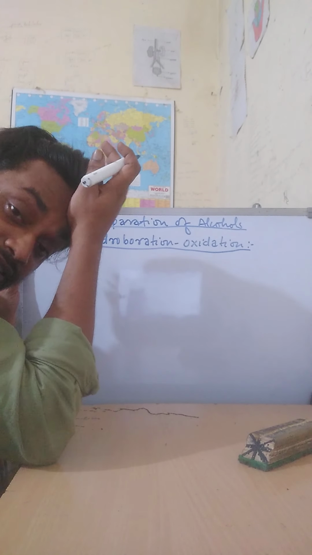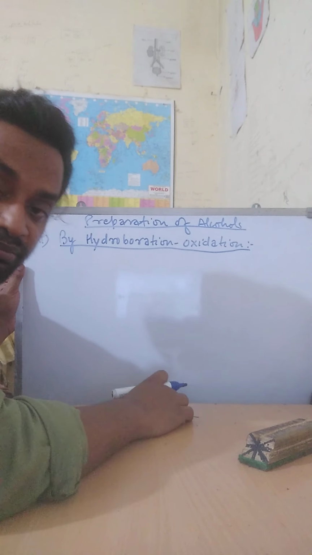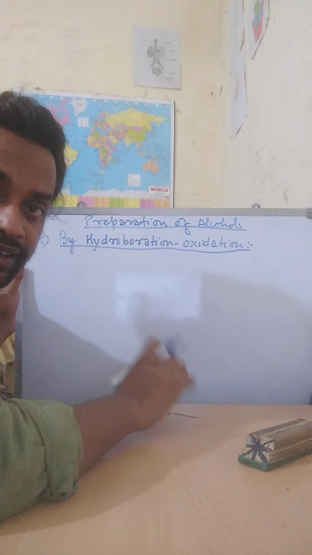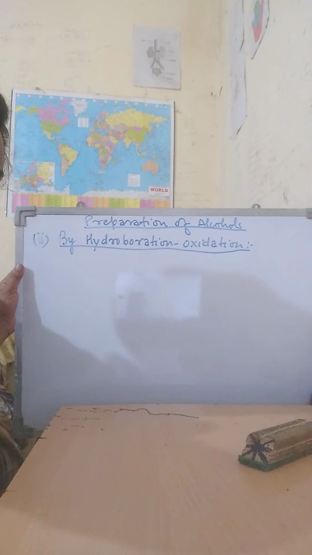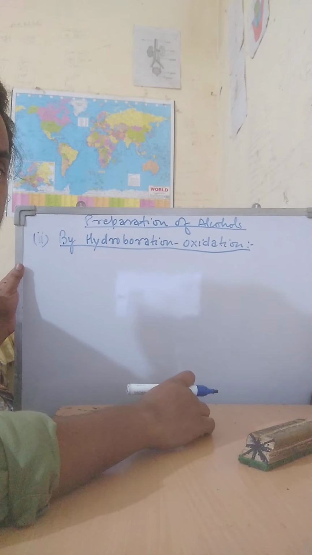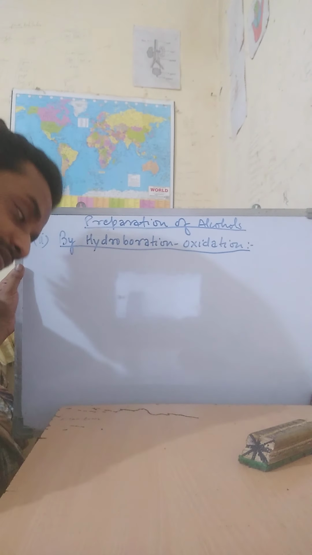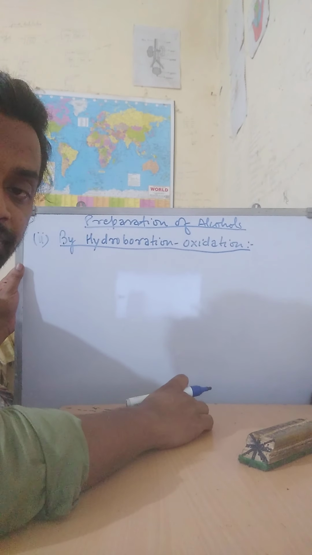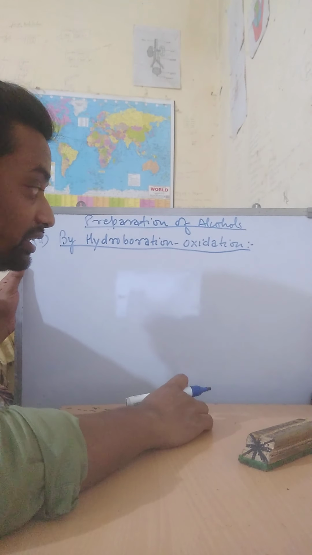The statement for this, write the statement, is that diborane reacts with alkenes. Diborane, (BH3)2. Diborane reacts with alkenes to give trialkyl boranes, and that trialkyl borane is oxidized to form alcohol by hydrogen peroxide. But this oxidation happens in the presence of sodium hydroxide, aqueous sodium hydroxide.